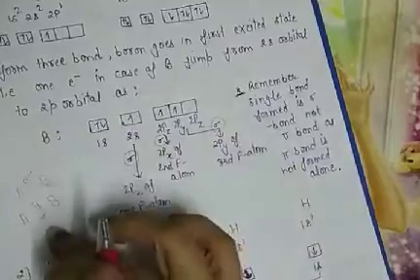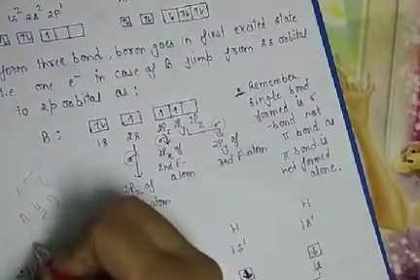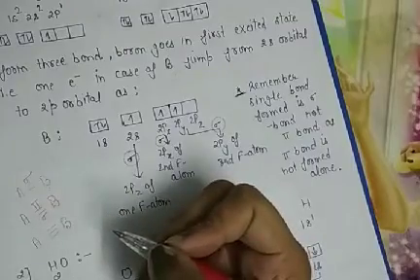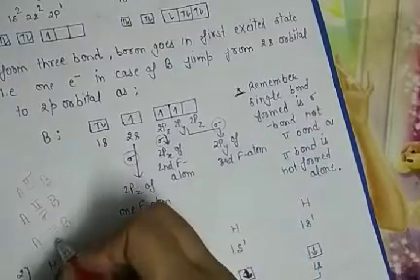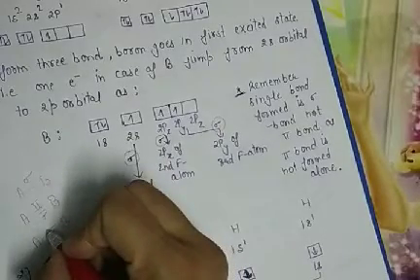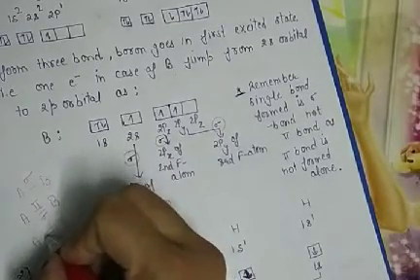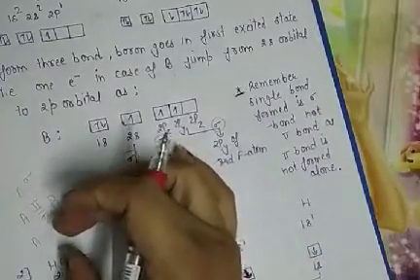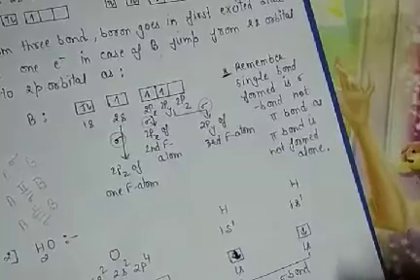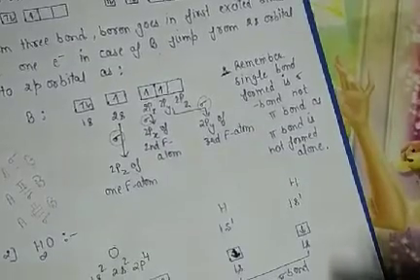Then one bond is sigma and another one is pi. Similarly, if 3 bonds are present between 2 bonded atoms, then first one sigma is formed, then the other 2 are pi. Then among these 3 bonds, one is sigma and 2 bonds are pi bonds. How they form, we will discuss later.